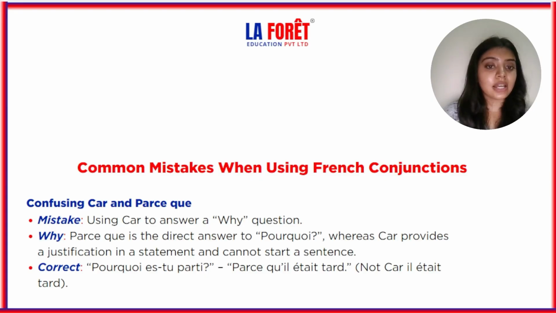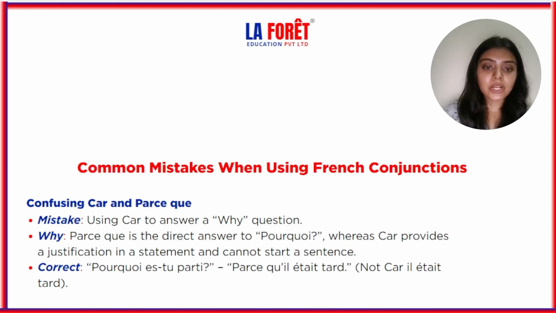So first is confusing car and parce que. Now a mistake is using car to answer a why question. We always think that car will be used to answer a why question, but parce que is the direct answer to pourquoi, whereas car provides a justification in a statement and cannot start a sentence, right? So parce que is the direct answer. For pourquoi, the direct answer will be used with the parce que conjunction and not car. Pourquoi means why. Car is just for justification in a statement and cannot start a sentence. It's just to give a justification in a sentence or statement.